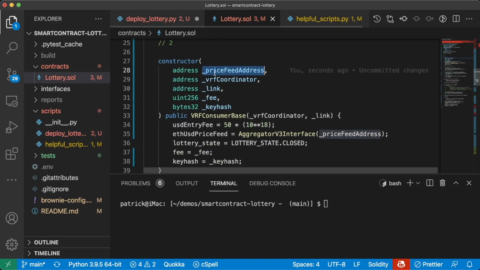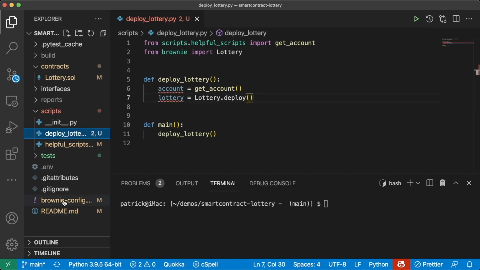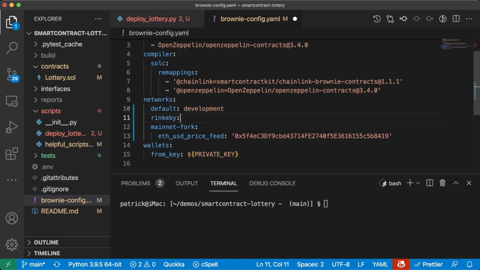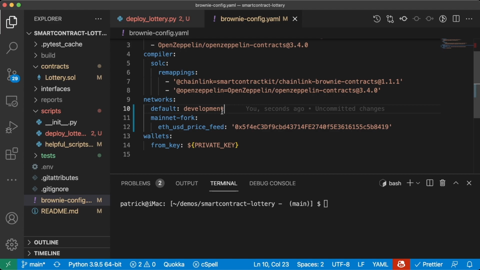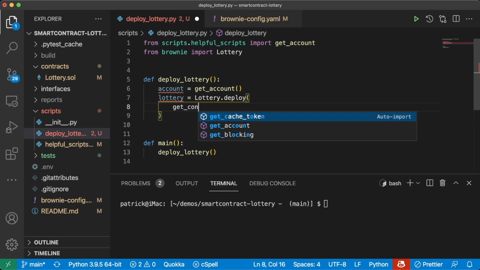The first thing that we're going to need is this price feed address. If we're on a real testnet, of course, we would just go into our Brownie config and add the address, which we will do. We'll add our Rinkeby network here in a little bit, but for now, don't worry about that. But if we're not on a Rinkeby chain, what we're going to need to do is deploy our mock. We're going to wrap all of this mocking and checking into a single function called get_contract.